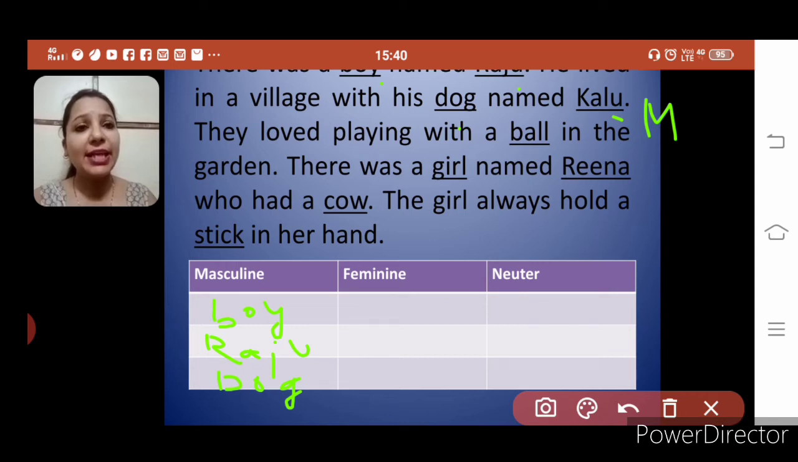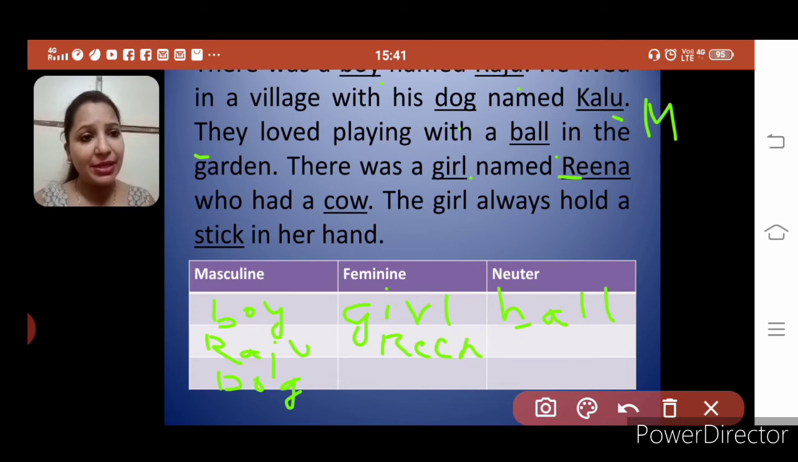Next, what is written here? They loved playing with a ball. Now ball is which gender it is? Yes, it is neuter gender. Ball is neuter gender. In the garden, there was a girl. Now girl is also underlined. Can you see that? Girl is which gender? Masculine? It's feminine gender. Girl is feminine gender. Name Reena. Reena is the name of a girl and it is also feminine gender. The word Reena is feminine gender.